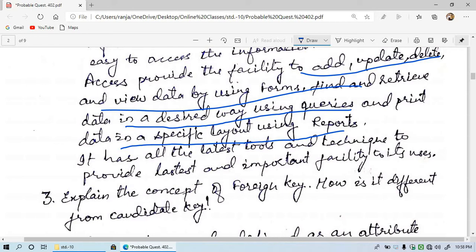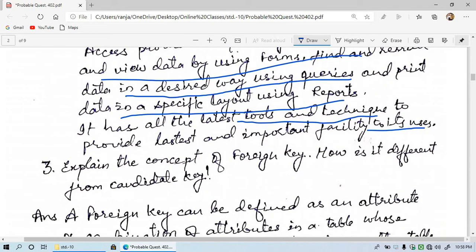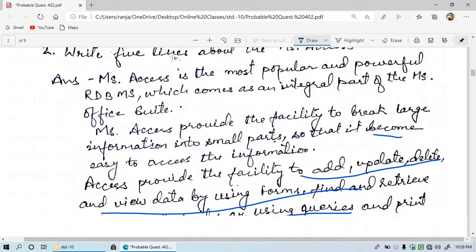It has all the latest tools, and besides this there are some more tools that are required to control the data in the database. So it has all the latest tools and techniques to provide the latest and important facilities to its users. Those who are using MS Access can have all the latest tools and techniques that are important to have access or control over the data in the database.